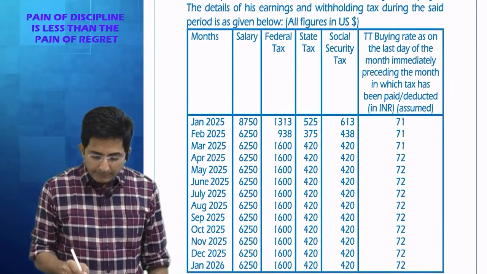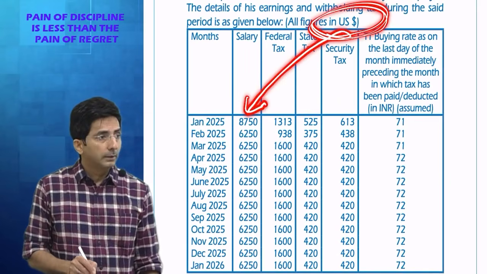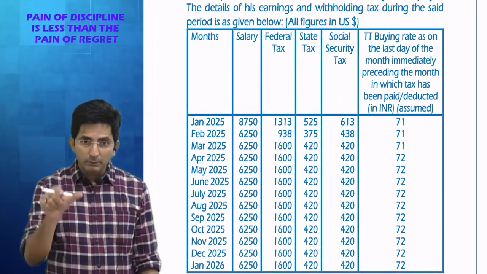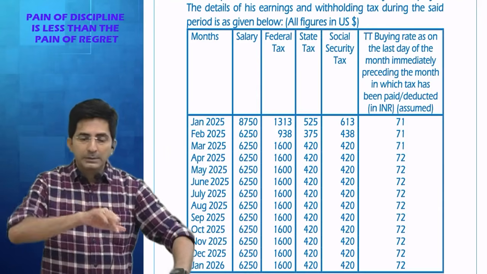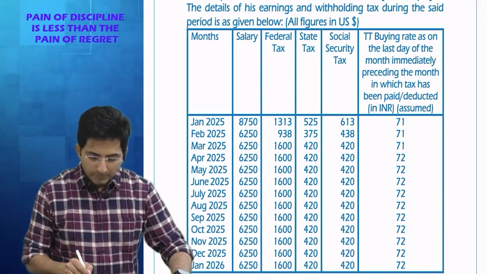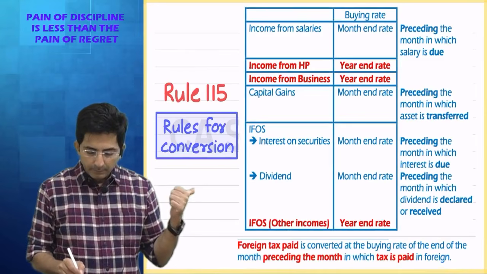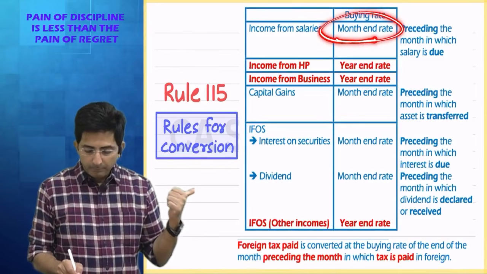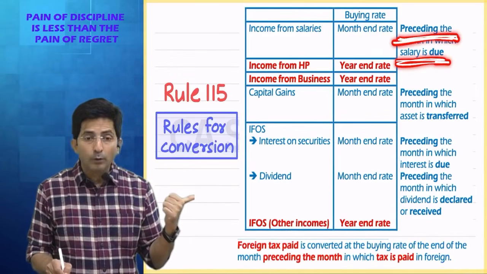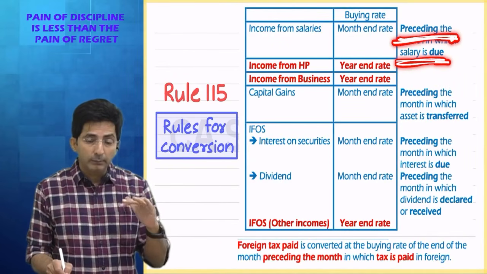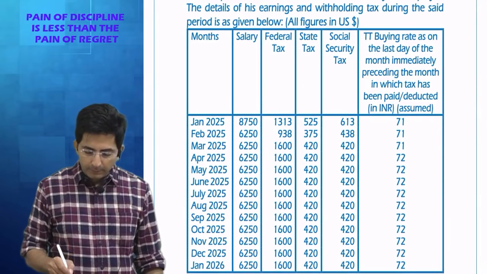Then, this salary is given in Indian rupees or dollars? Dollars. And in a double taxation question, when you record foreign income, how to convert salary income? I have explained how to convert salary income. See, month end rate. Which month? Month preceding the month when the salary is due. Month end rate preceding the month when the salary became due. So for that they have already given the conversion rate also.